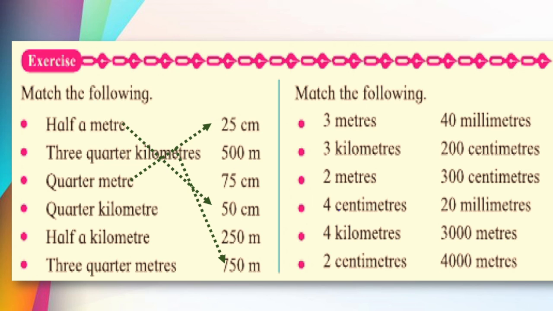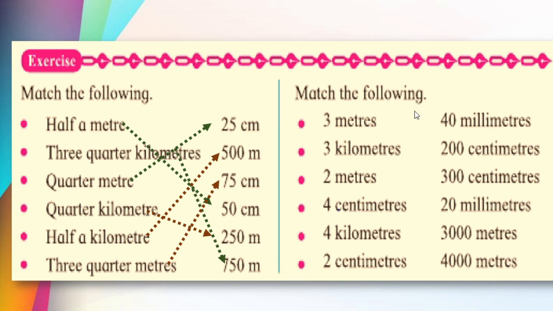Next one is quarter kilometer. Again kilo means 1000. Quarter means here 250. Isn't it? So quarter kilometer is equal to 250 meter. Half a kilometer. This you know very easy. That is 500 meter. And 3/4 meters is nothing but 75 centimeter. Correct? Now we will proceed to the next one.